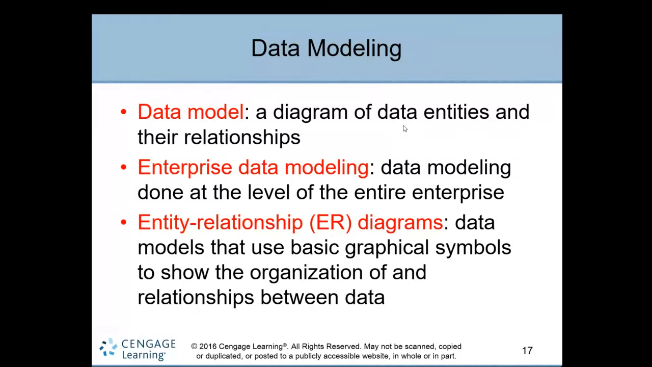If you design the same with the help of a diagram for the whole enterprise, a huge, large organization, this is called enterprise data modeling. The definition is similar: data modeling done at the level of the entire enterprise. Now, with the help of diagrams and symbols, representing the data organization, the data, and the relationship between the data,